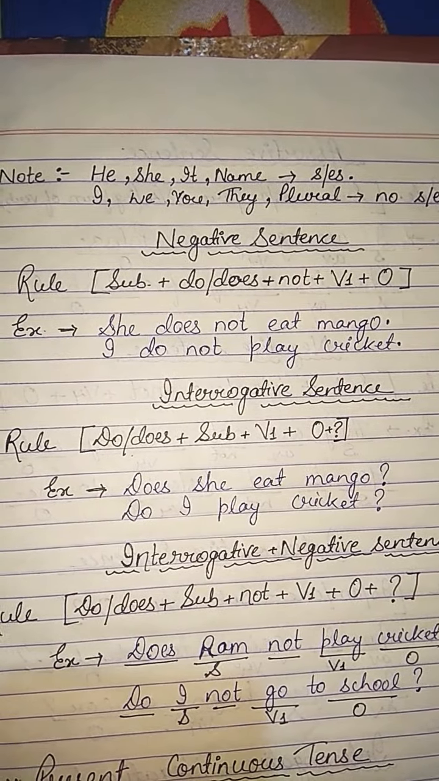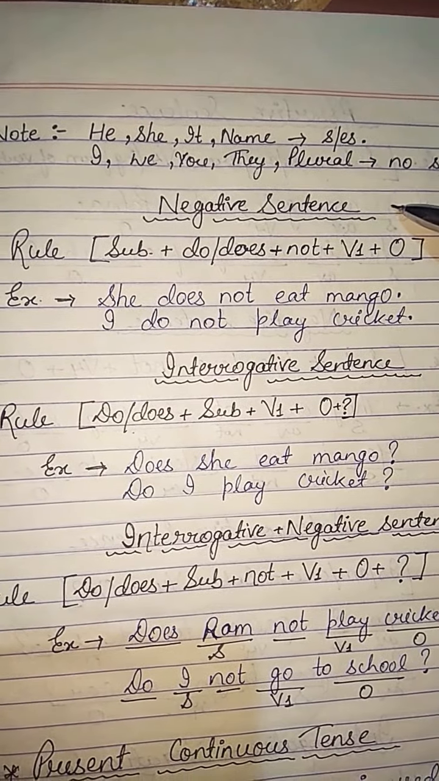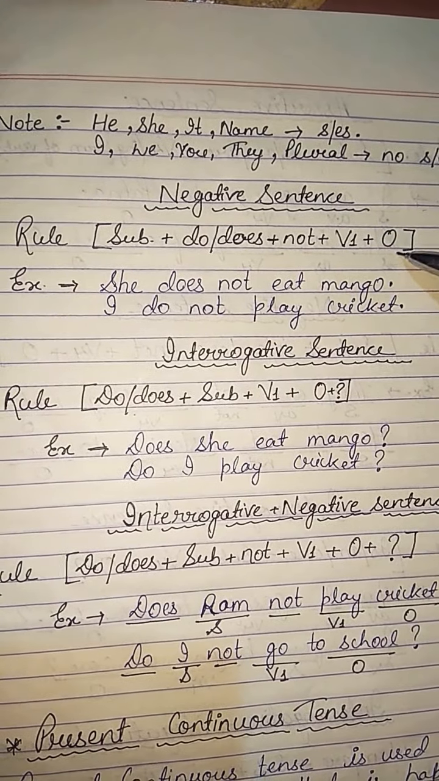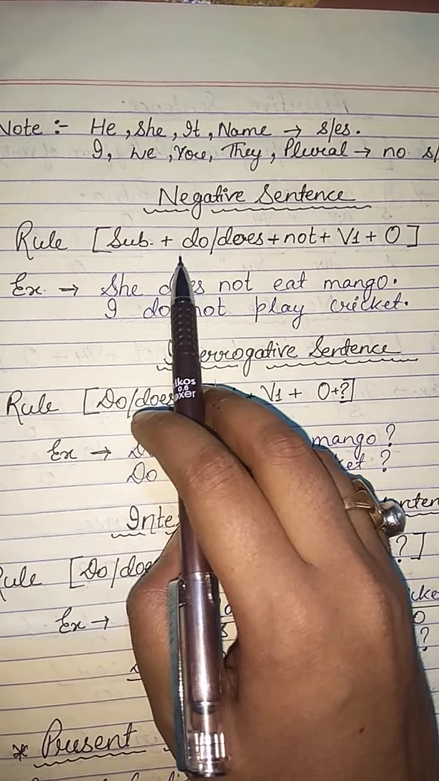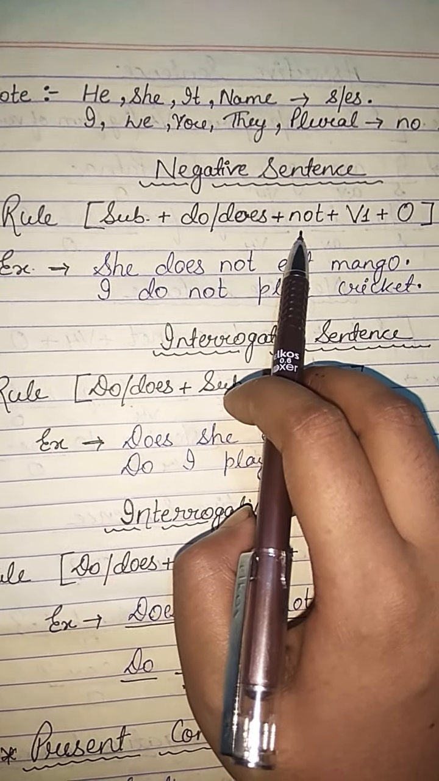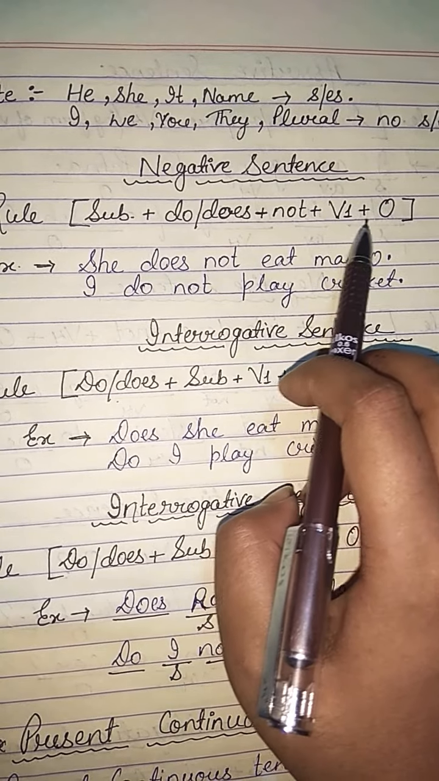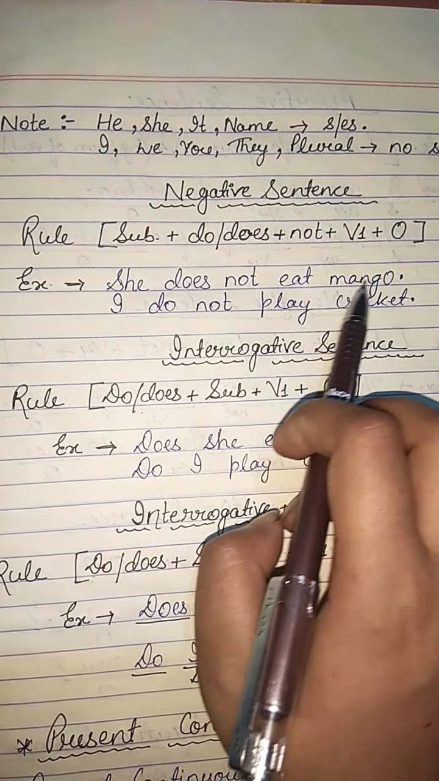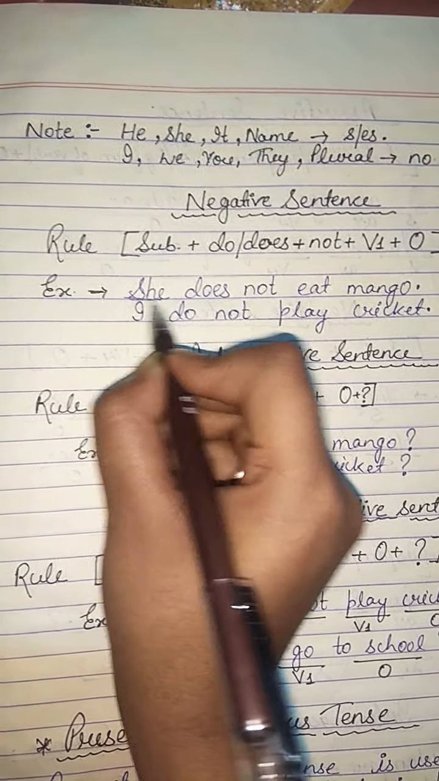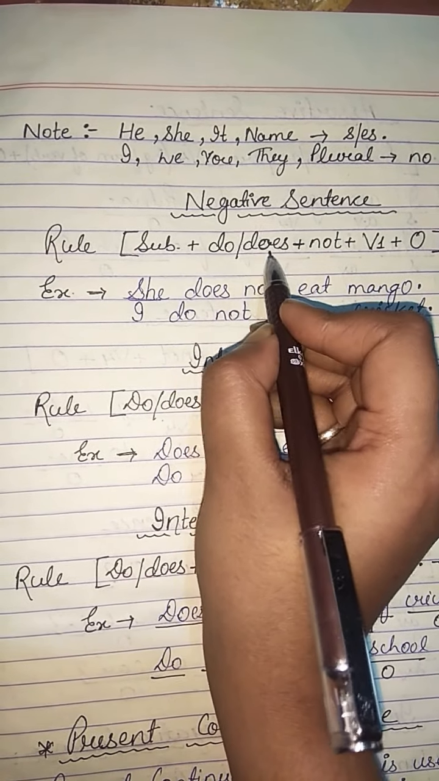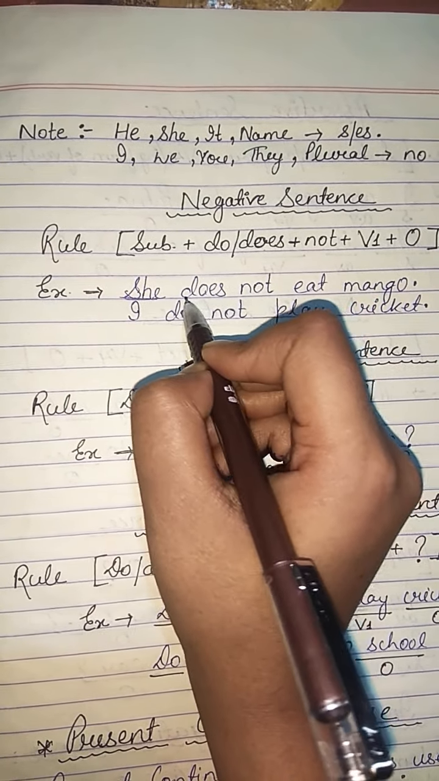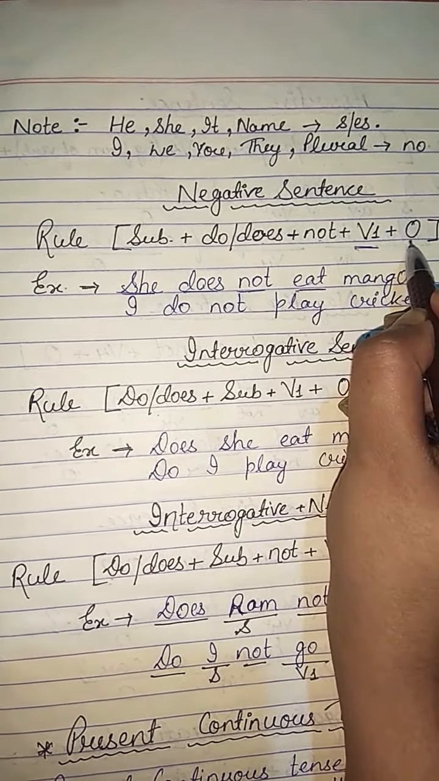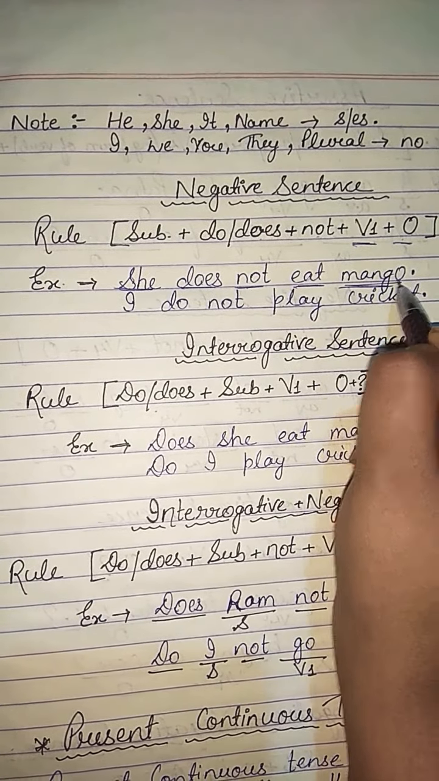The next type of sentence is the negative sentence. When we talk about negative sentences in simple present tense, the rule is subject plus do or does plus not plus first form of verb and then object. For example, she does not eat mango. She is the subject, does is added according to subject, then not, the first form of verb, and the object is mango.